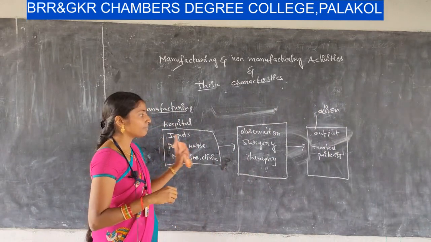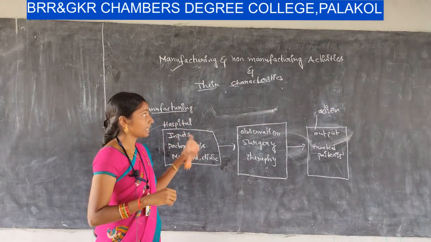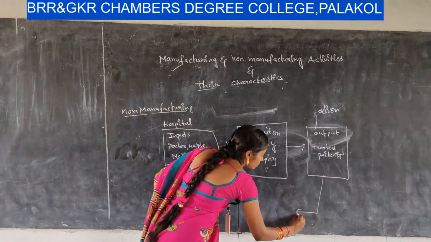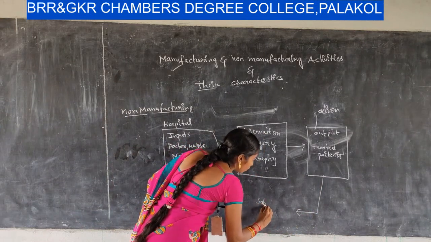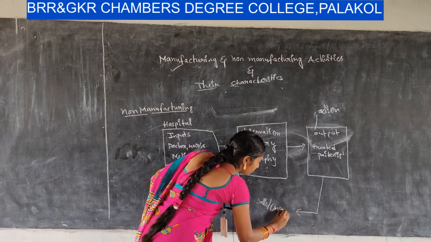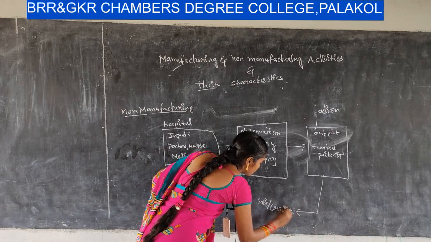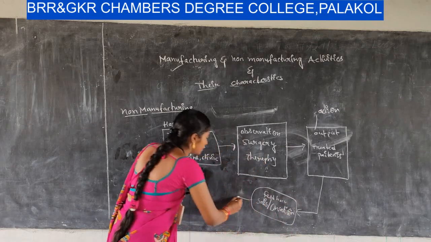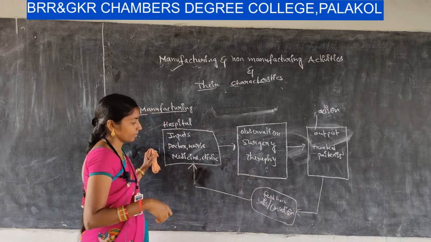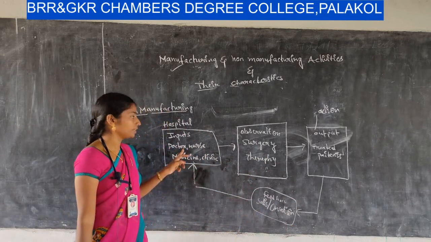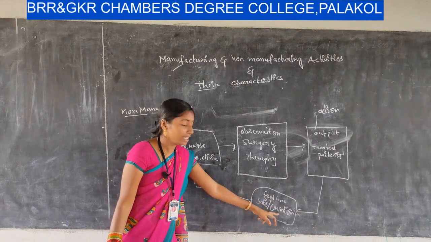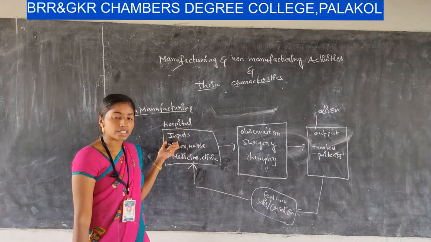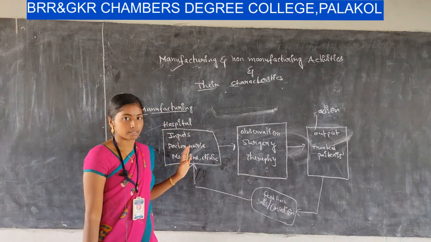Right. So it is the main difference between a manufacturing enterprise and a service enterprise. The patient will send feedback to the hospital, satisfied or unsatisfied, which leads to change in the inputs. If he is satisfied, he will continue treatment in the hospital. If he is not satisfied, he may change the hospital. Right. These are the examples for manufacturing and non-manufacturing organizations.